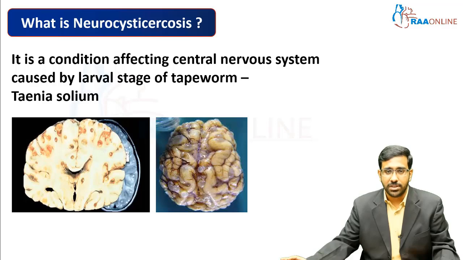Taenia solium comes under the group of cestodes. Whenever we study parasitology, we have protozoa and helminths. Under helminths we have cestodes, trematodes and nematodes. Under cestodes, we study Echinococcus granulosus, Taenia solium, Taenia saginata, Hymenolepis nana, Diphyllobothrium and Dipylidium caninum. Today we are going to study Taenia solium, which causes neurocysticercosis in humans.